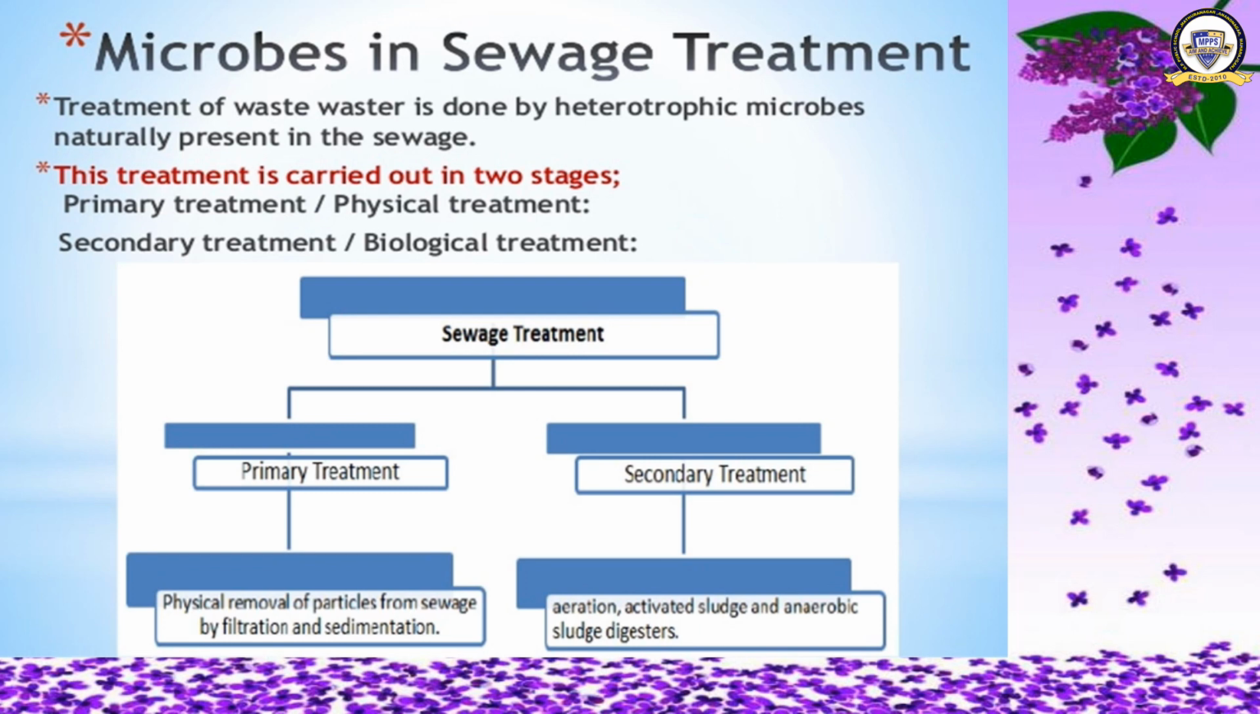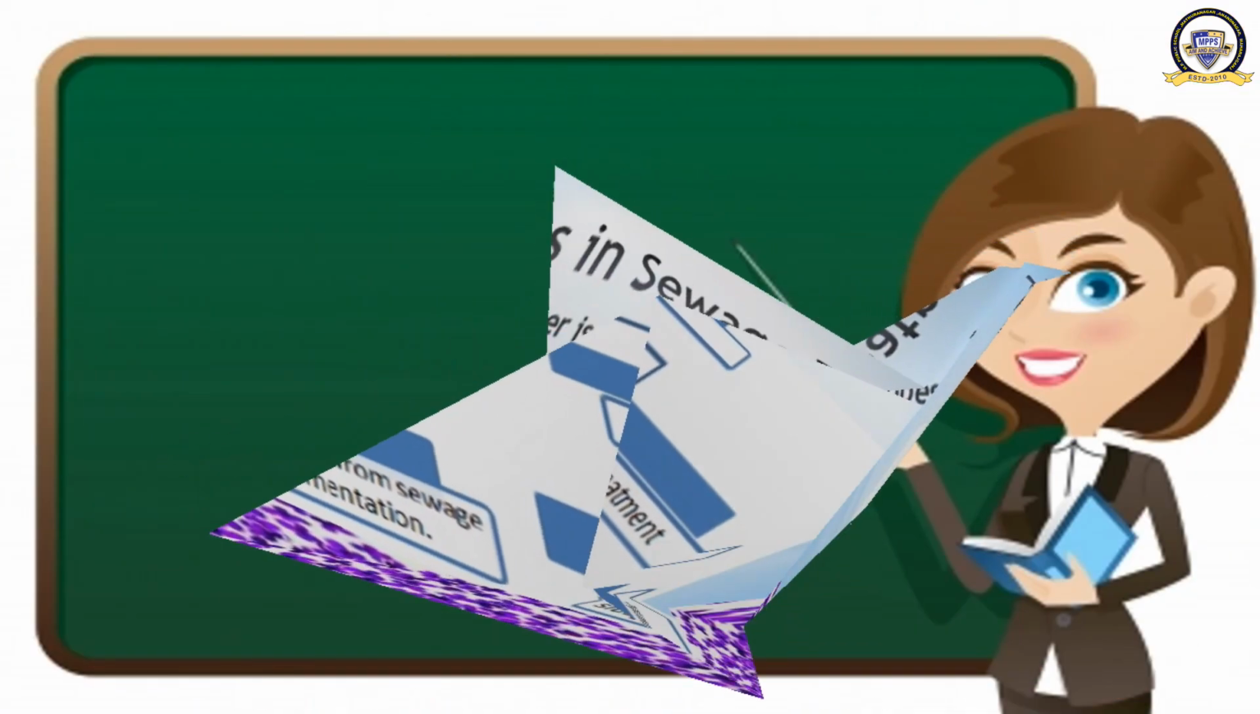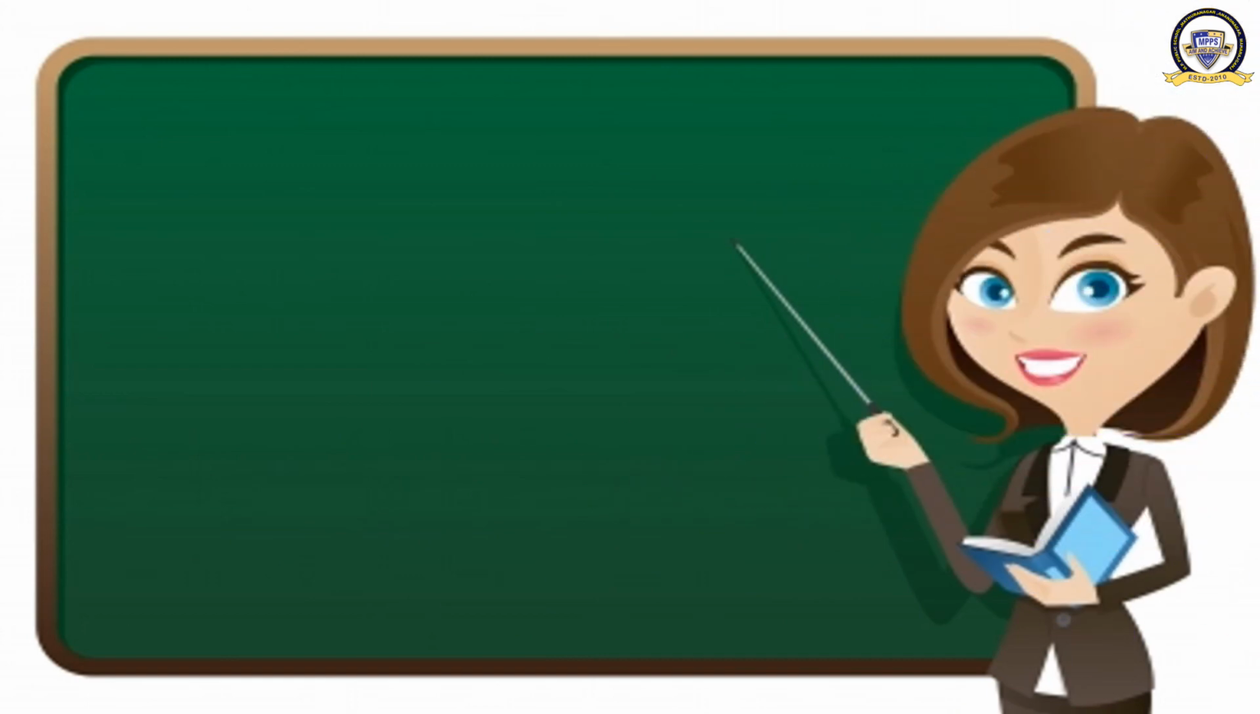Primary treatment involves physical removal of particles from sewage by filtration and sedimentation. That is why it is known as physical treatment. Okay. Secondary treatment involves aeration, activated sludge and anaerobic sludge digesters. As I told you, the sludge left after digestion of sewer is rich in nitrogen and is used as manure after drying. Okay, let's move ahead. We have completed the first topic of this part.